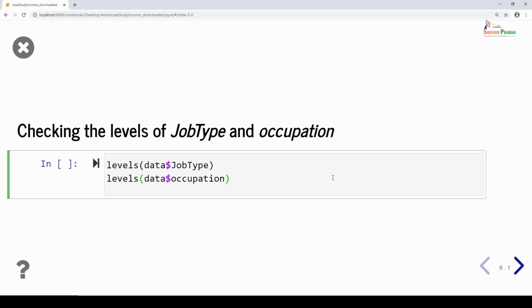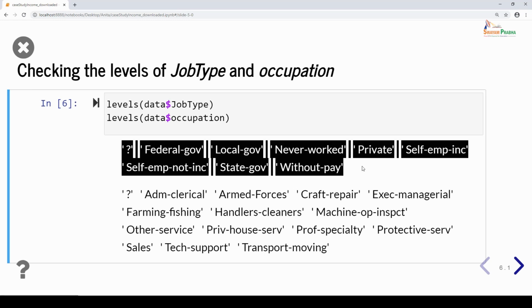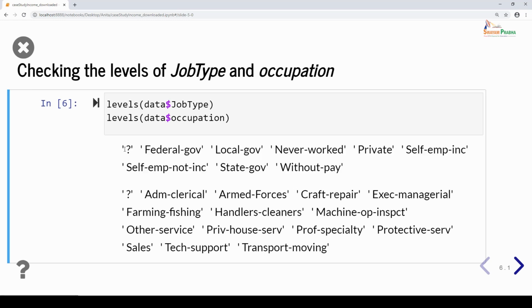So now let's check the levels of job type and occupation. I'm using the levels function and accessing job type from the data variable and printing the output. You will be able to see the first output is for the job type variable. It has a question mark, federal government, local government, and others as relevant job levels. Similarly, occupation also has a question mark. So it's very evident that job type and occupation have a question mark as one of their levels.